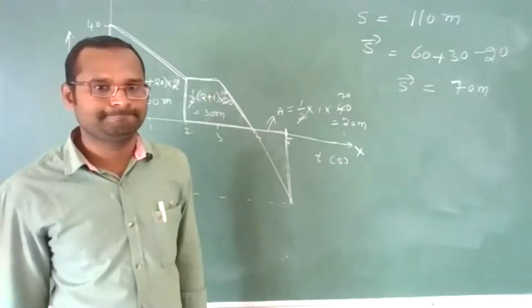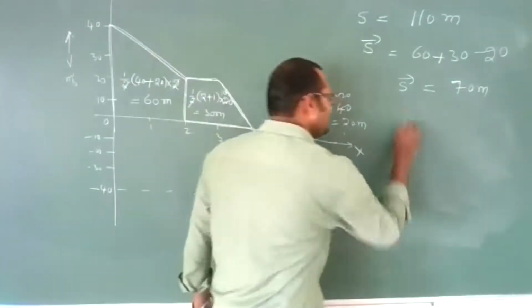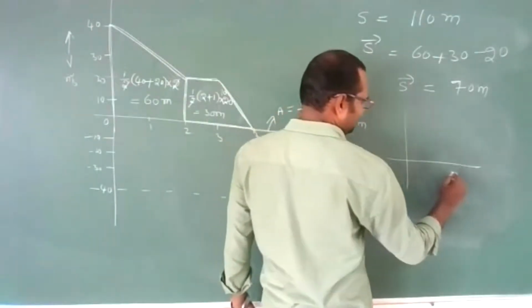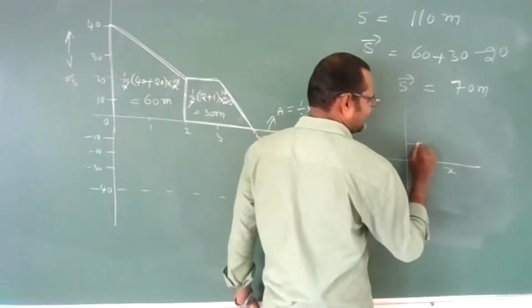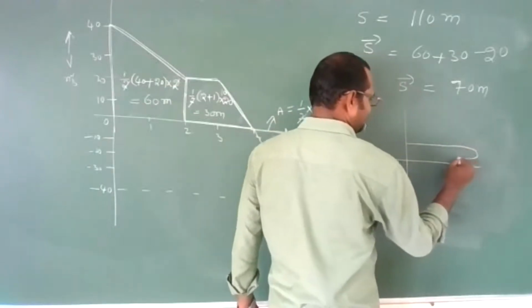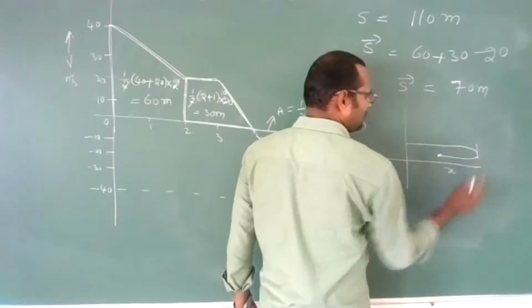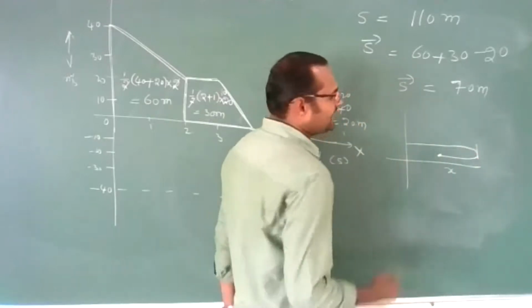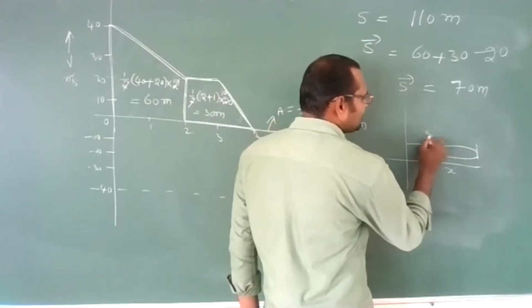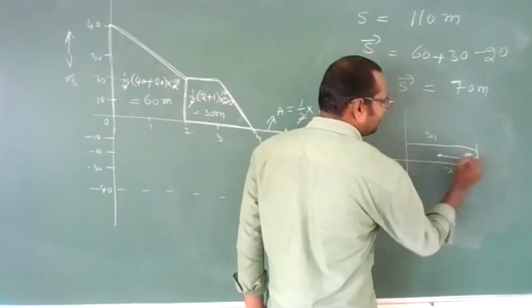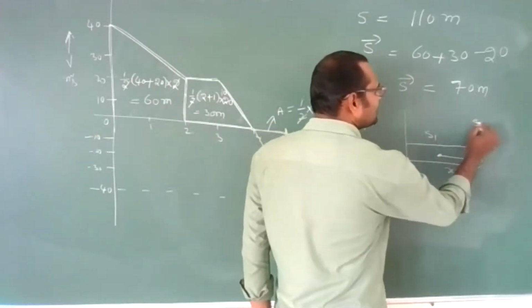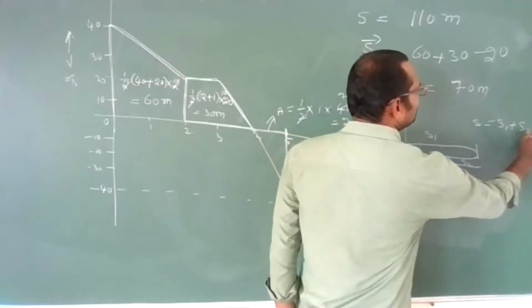That's it. Again, one more time I will tell you. Let us imagine a particle is moving like this, and after moving, it comes back like this. Let us say this is S1 and this is S2. Distance is equal to S1 plus S2.